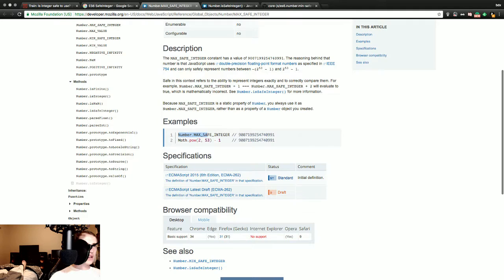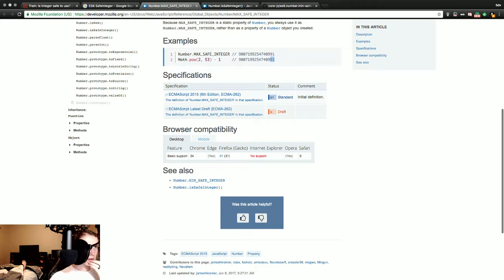Line 1. Number.max safe integer. And it is 991. See that? 991. So 992 is full of lies. 990 is safe. Now, is 991 the breakpoint? Is that inclusive? Or does it exclude the 1? Tough call. Math.pow, 2^53 minus 1.